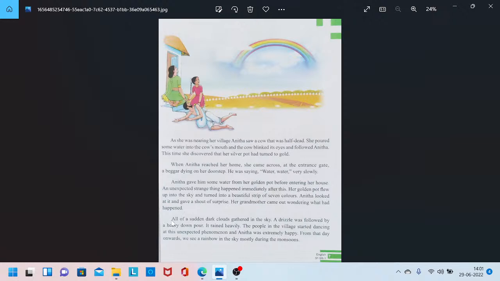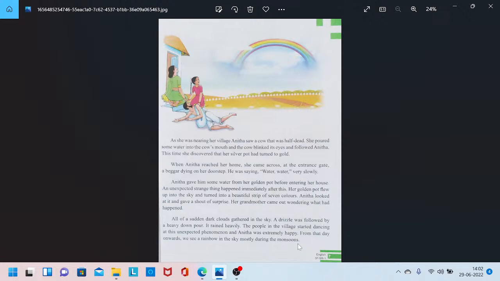All of a sudden, dark clouds gathered in the sky, like how the sky looks when it is rainy. It looks very dark, right? A drizzle was followed by a heavy downpour. It rained heavily. The people in the village started dancing at this unexpected phenomenon, and Anita was extremely happy. From that day onwards, we see a rainbow in the sky mostly during the monsoons.